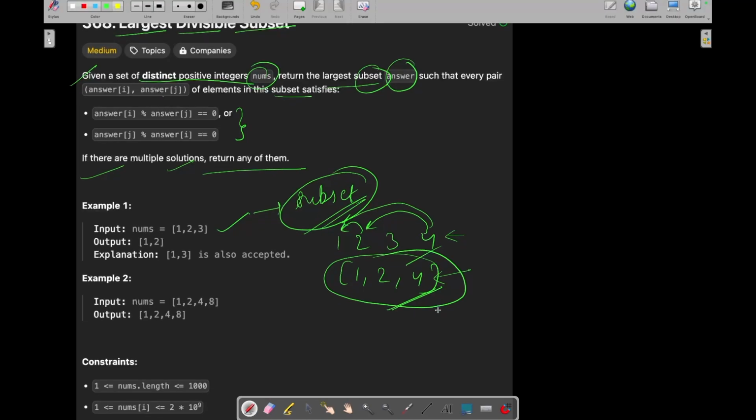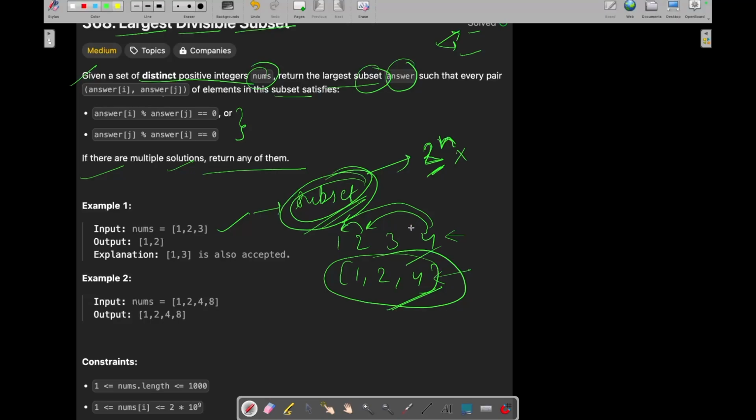Okay, so the very basic brute force approach which comes to our mind is subsets. What we can do is just get all the subsets of the nums. Taking out all the subsets of the nums gives us 2 to the power n complexity, because for every element we will have two choices: either we take that element in the subset or we do not take that element.